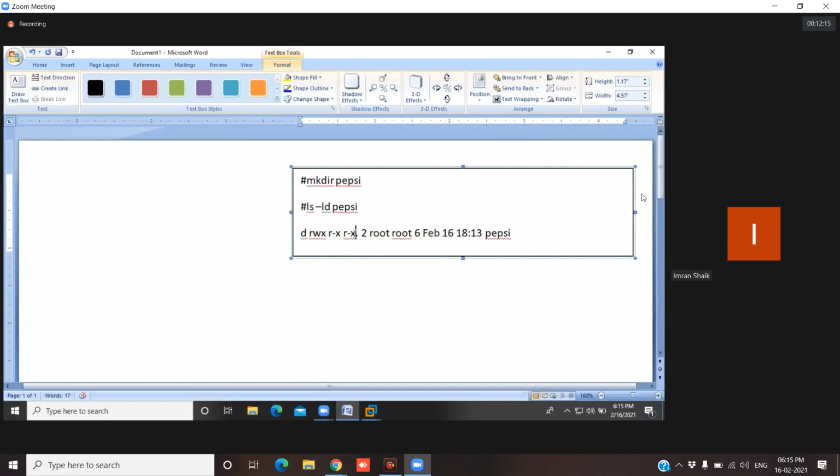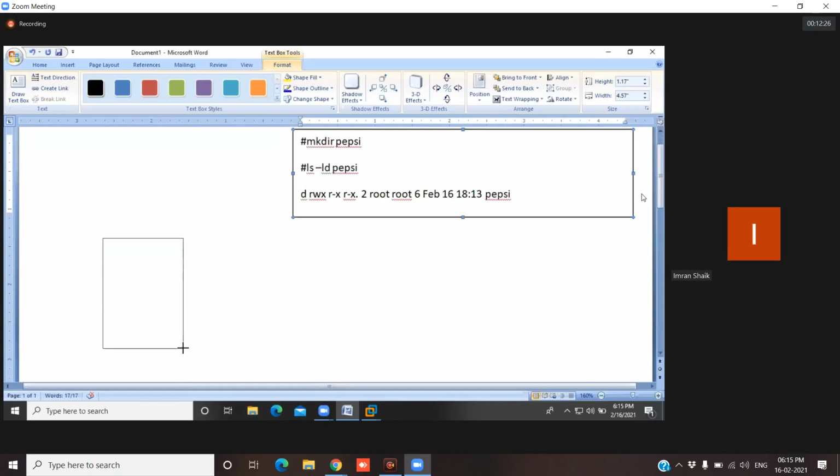Okay. So what are these permissions? What is R? What is W? What is X? So let's see here. R means read-only permission. The read-only permission value is 4. If we convert this from binary to numerical, the value of read is 4. Okay. Then W.